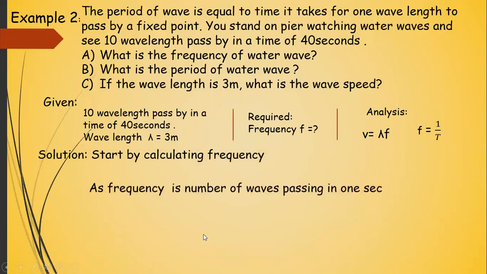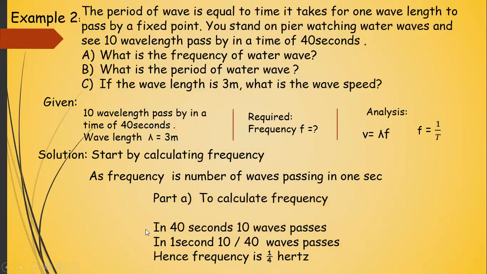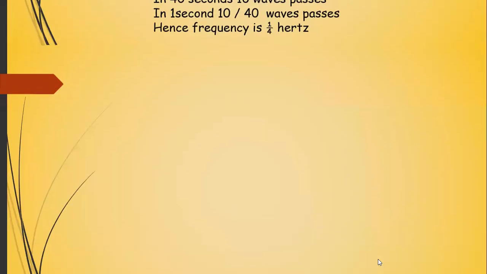Starting by calculating the frequency, from the definition we know frequency is the number of waves passing in 1 second, and in this question in 40 seconds 10 waves are passing. By using the unitary method, in 40 seconds 10 waves pass, so in 1 second 10 by 40 wave passes, and the frequency is 1 upon 4 hertz.